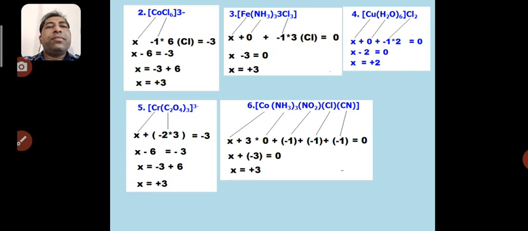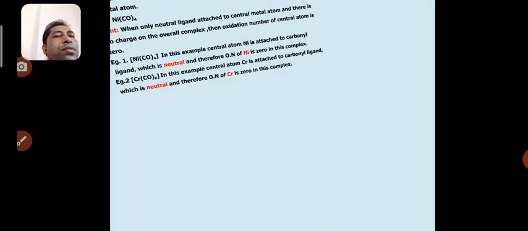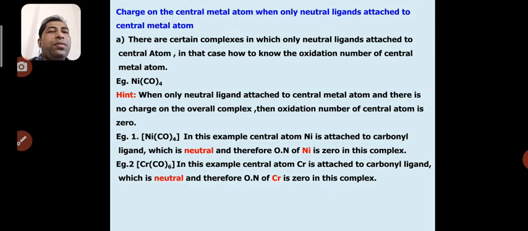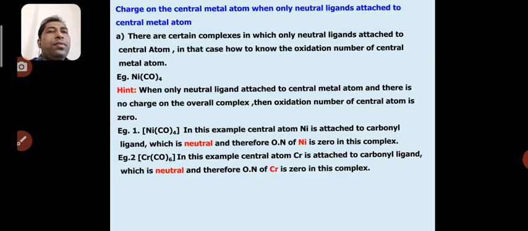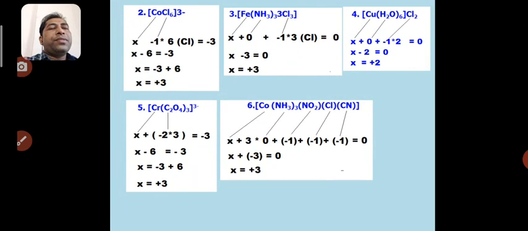So that will be termed as a -6. So overall X minus 6 is equal to -3. So initially what we have to do, write down the overall charge present on the complex, that is -3, to the RHS of this equal sign, and to the LHS, x minus 6 is equal to -3.